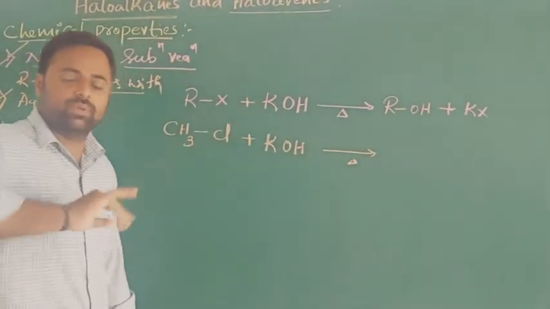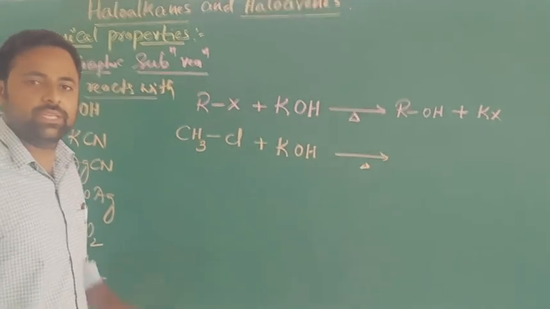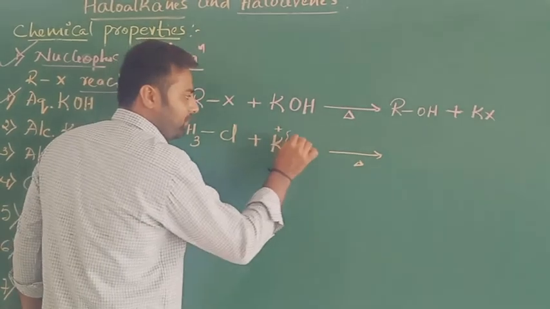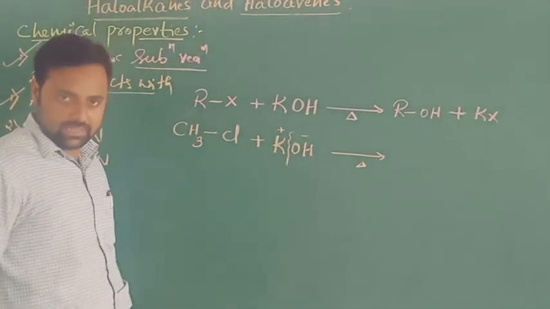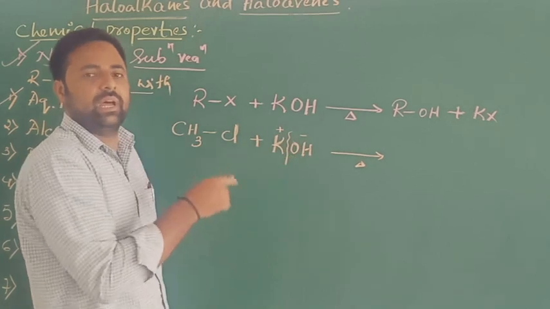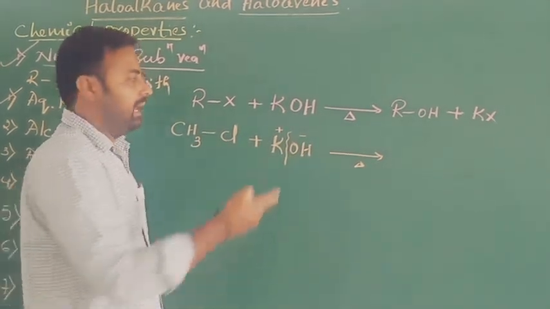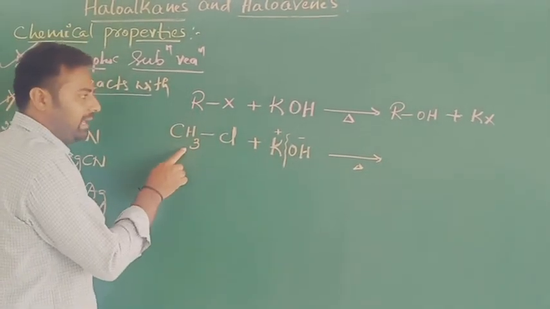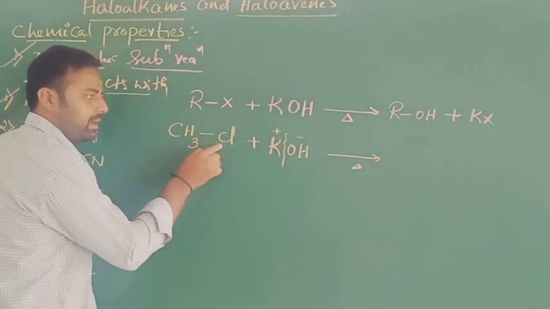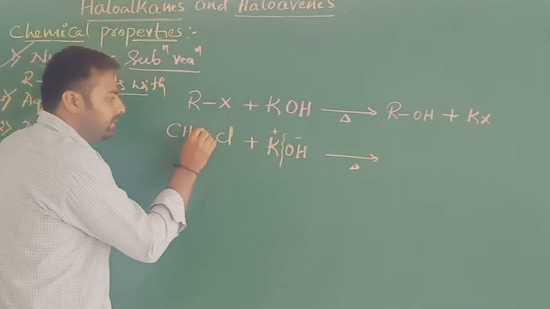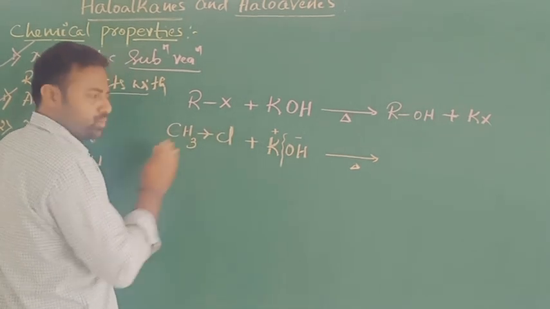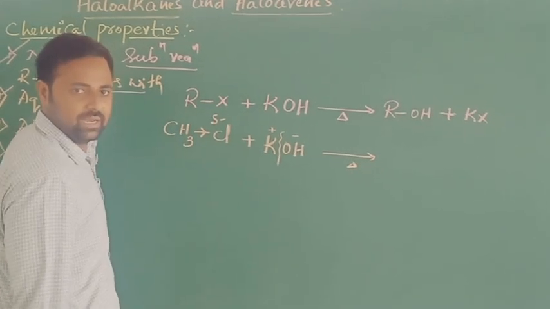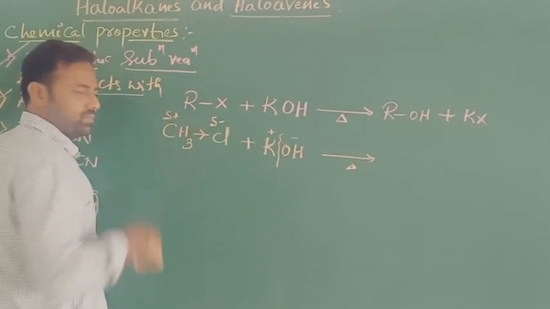Here the nucleophilic substitution reaction will take place. Which one acts as a nucleophile here? Of course, in potassium hydroxide, K plus and OH minus species are there. Here the OH minus is a negatively charged species, acts as a nucleophilic center, and that nucleophile is going to attack the electrophilic center. Here in alkyl halide, due to the electronegativity difference between carbon and the halogen, what we call chlorine, the electrons move towards the more electronegative atom, that is chlorine, and it acquires partial negative charge, and carbon acquires partial positive charge.